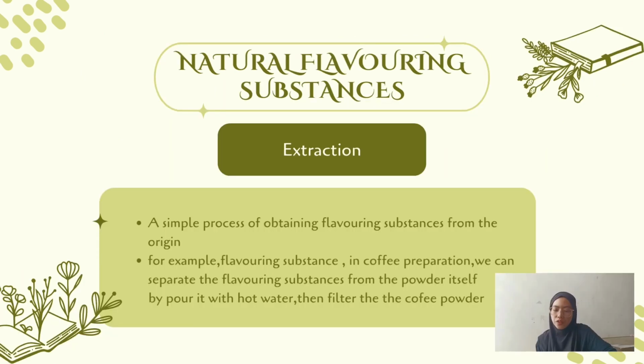Natural flavoring substance is extraction. Extraction is a simple process of obtaining flavoring substance from the origin. For example, for flavoring substance in coffee preparation, we can separate the flavoring substance from the powder itself by pouring hot water over it, then filter the coffee powder.